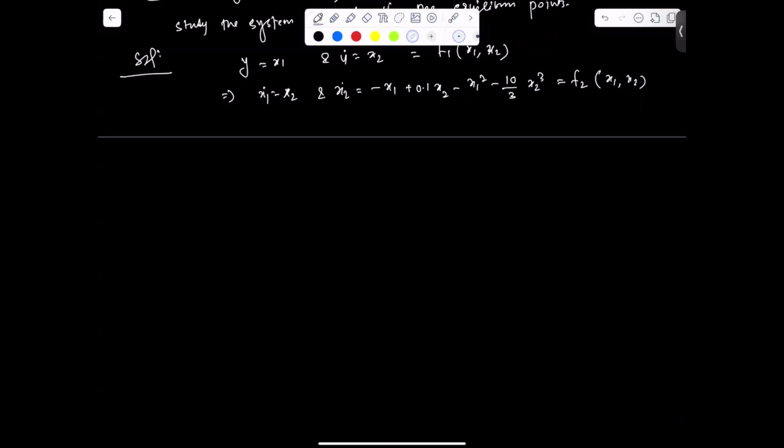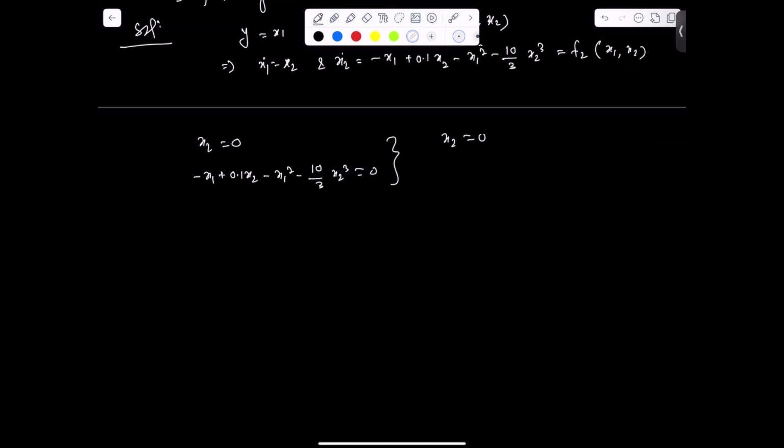So doing that, from f1 we have x2 equal to 0, and for f2, minus x1 plus 0.1 x2 minus x1 square minus 10 by 3 x2 cube equal to 0. And from this, x2 equal to 0.